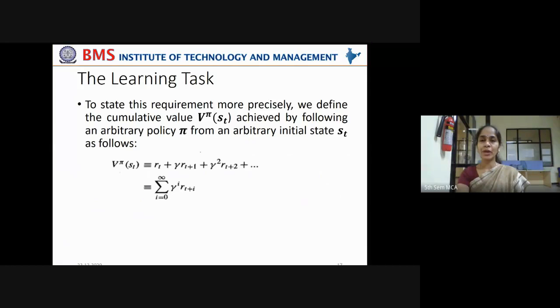To state this requirement more precisely, we define the cumulative value V pi of S of t.